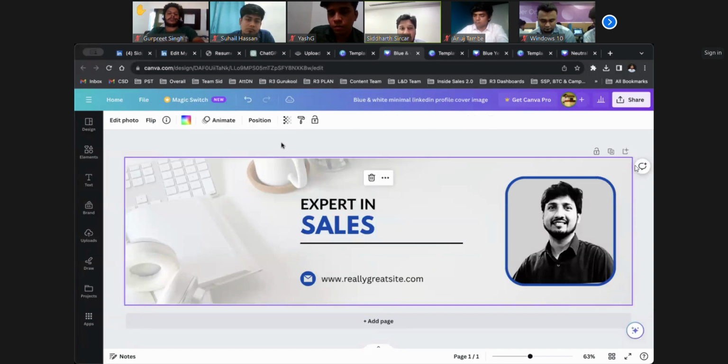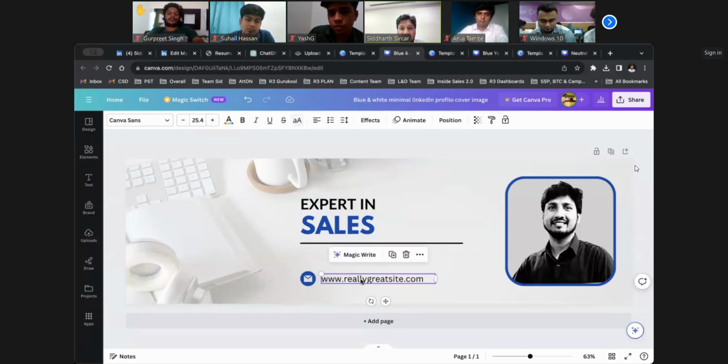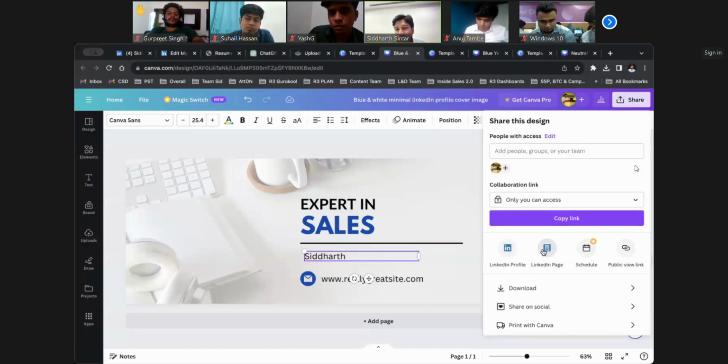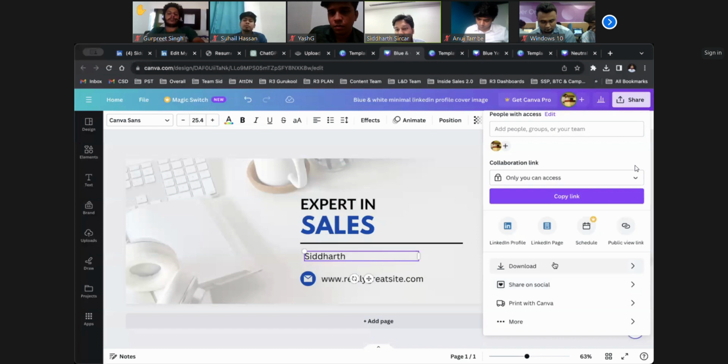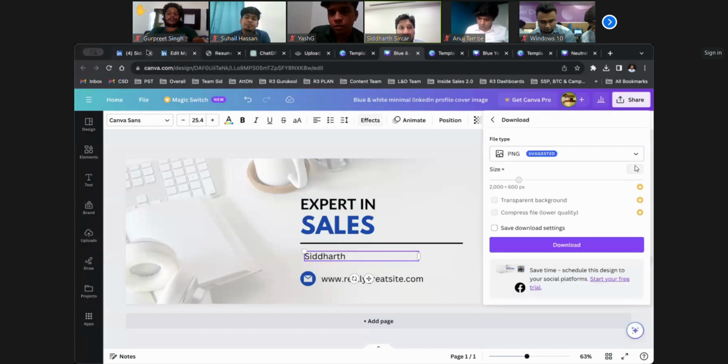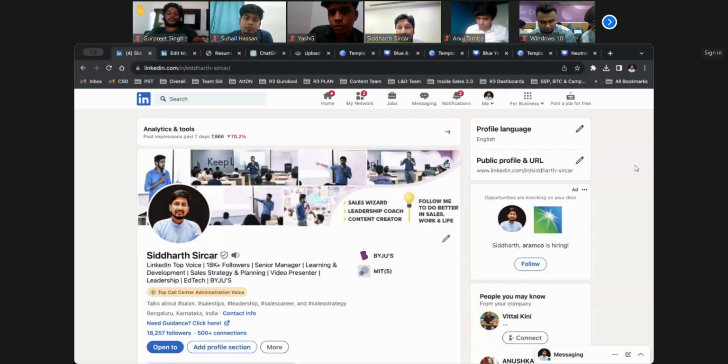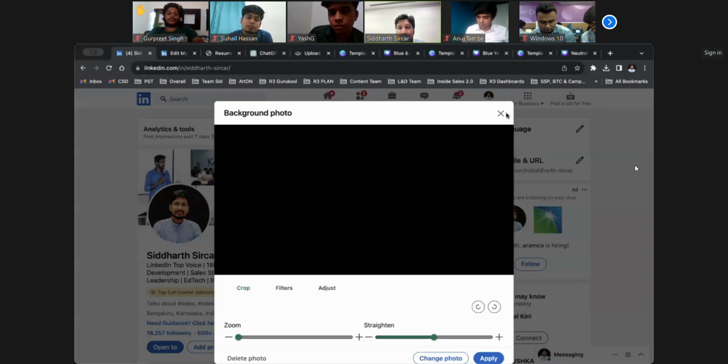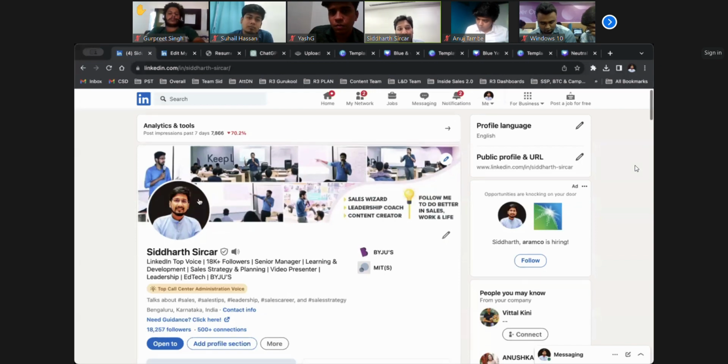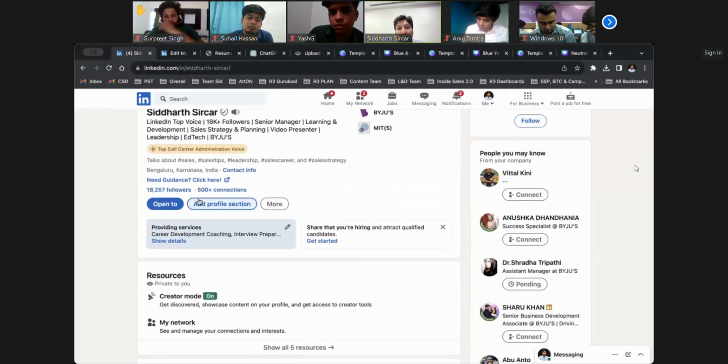So this is how I can change this to sales. I can write my name here. So you can even write name. For example, you just copy and paste it, and then you can write Siddharth, whatever you want. You want to design it your way, you can design it. Once you are done, download, and then you can upload it here by clicking on this. You upload your picture and your job is done. So if you are doing all these steps, this is how ideally after doing everything, it will look like.